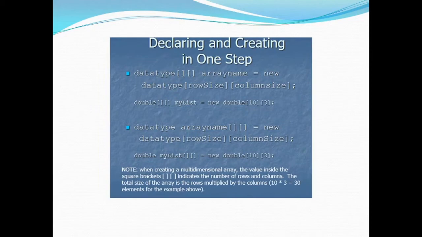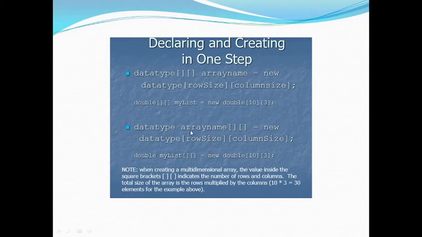Now, as we did in declaring and creating a single dimension array in one step, the same can be done in multi-dimensional arrays also. How can we do this? First of all, we will provide the data type of the multi-dimensional array. Then we'll provide the set of square brackets, and the number of sets of square brackets is equal to the number of dimensions of the array. Then we provide the name of the array, equal to, with the new keyword, it will allocate it in memory. Then again the data type and row size and column size. Like double[][] myList is equal to new double[10][3]. This will create 10 rows and 3 columns.